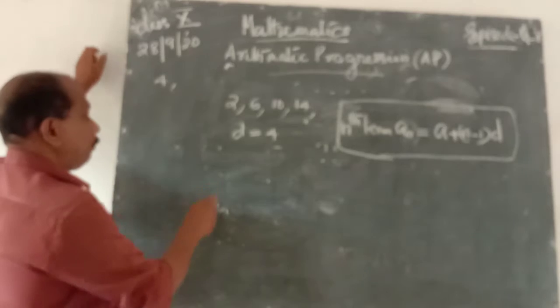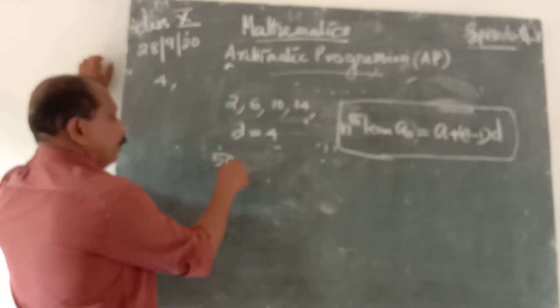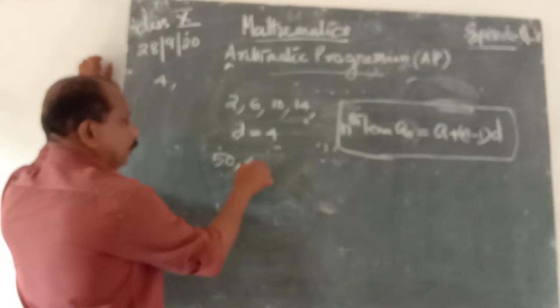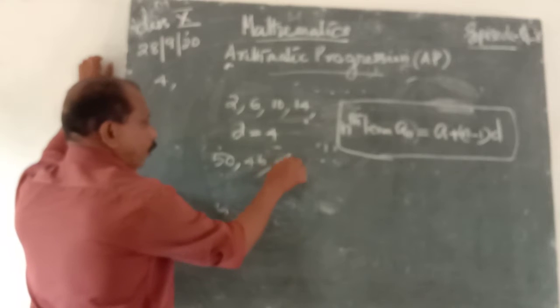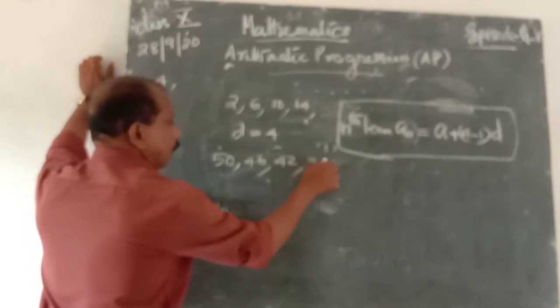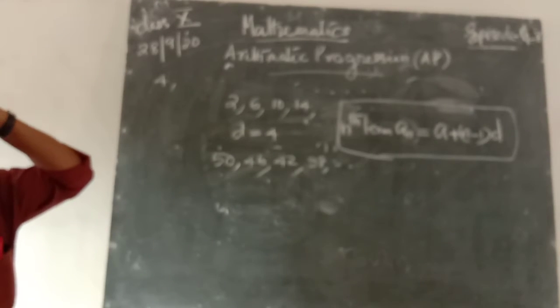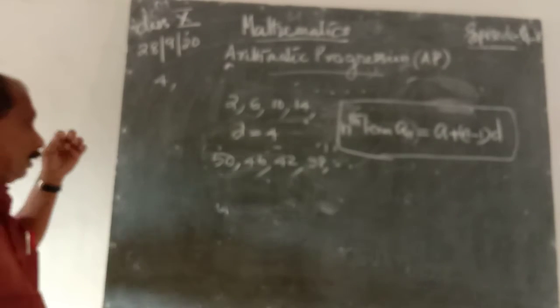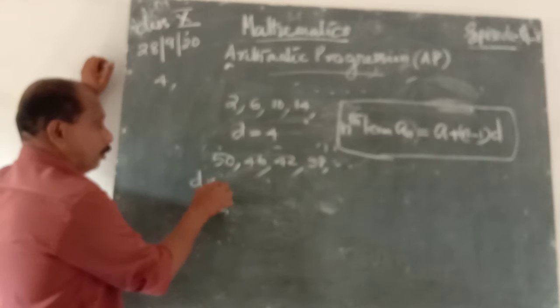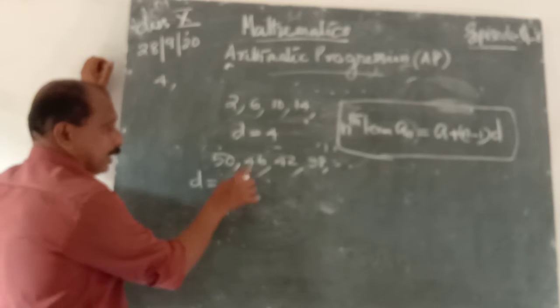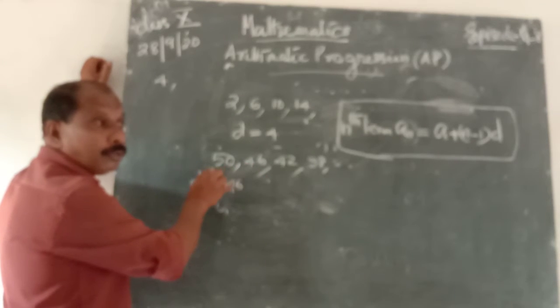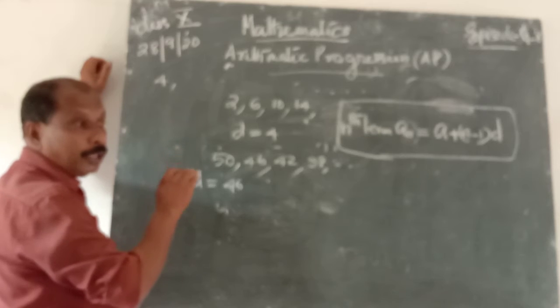There is another example, 50, then 46, then 42, then 38, etc. This is also another arithmetic progression. Then d is equal to 46, the second term, minus the first term, not the greatest term minus the lowest term.